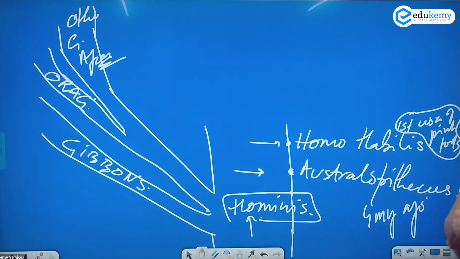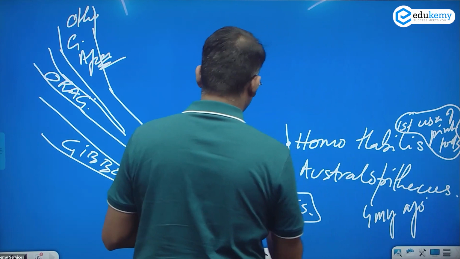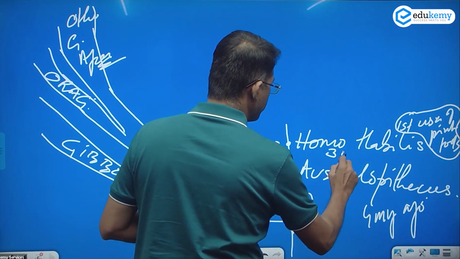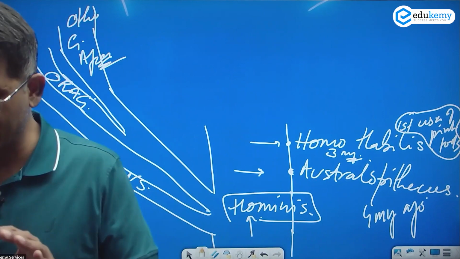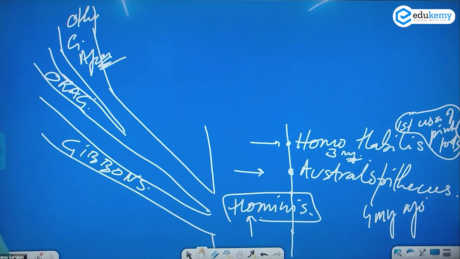Approximately around 3 million years ago. Again, I said 2.5, 2.8, 3 million years ago.